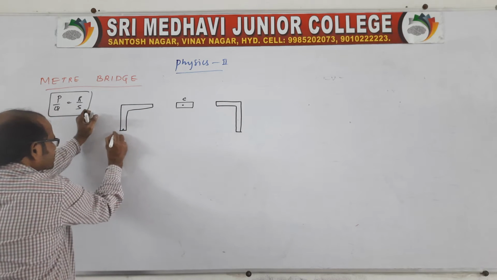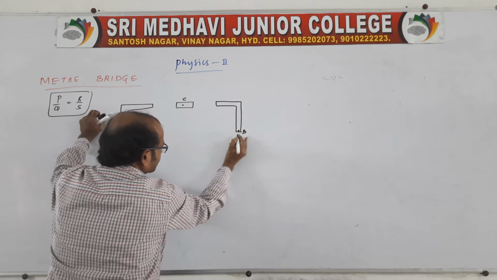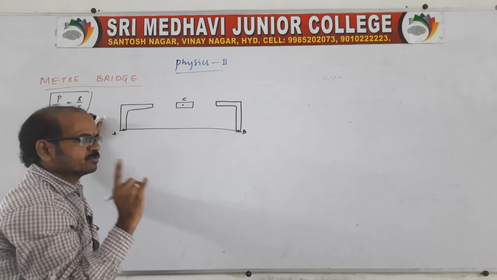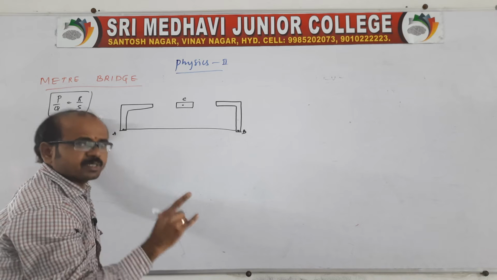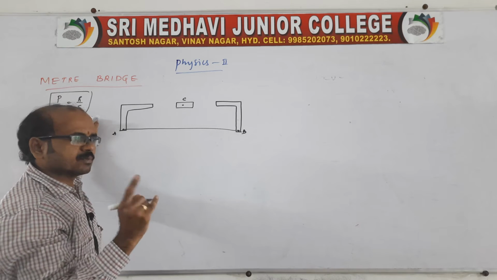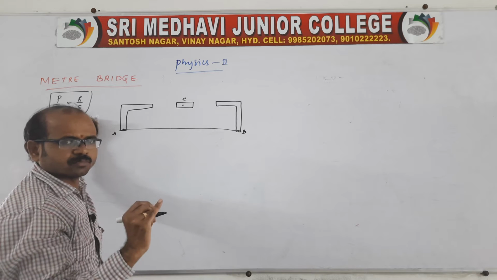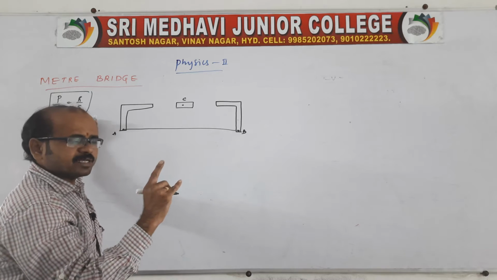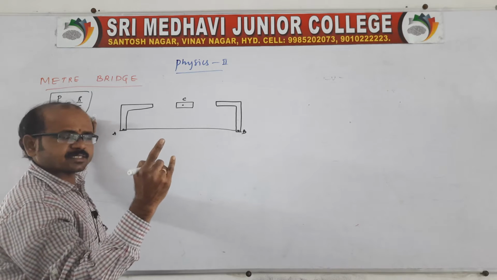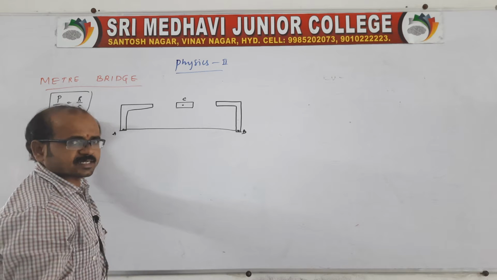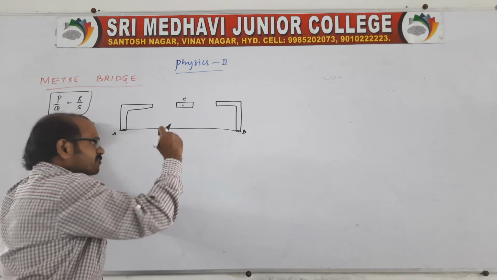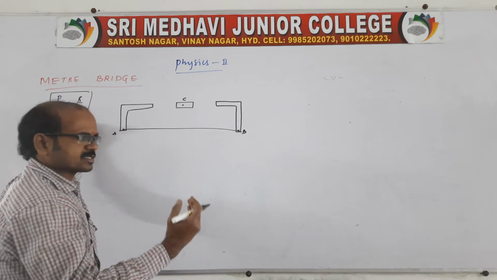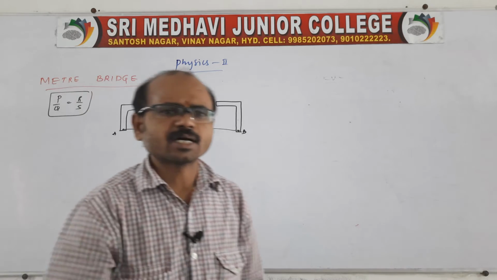The ends of the L shapes, say A and B, and a 1 meter wire is stretched between the 2 points. The wire should be 1 meter. The wire may be manganin, constantan, or nichrome. Why are these used? Because when temperature changes, they still maintain a constant resistance or resistivity. If I use another material, when temperature changes, resistance and resistivity also change, so we will not get correct readings.